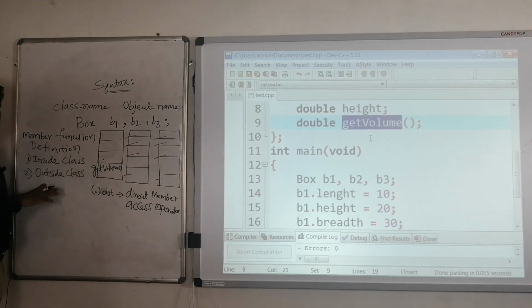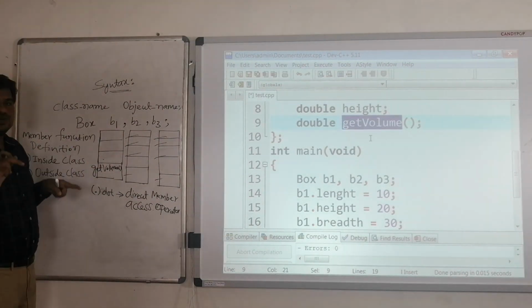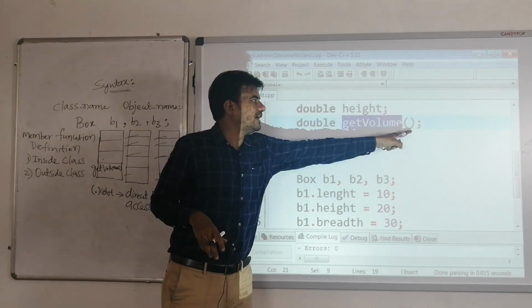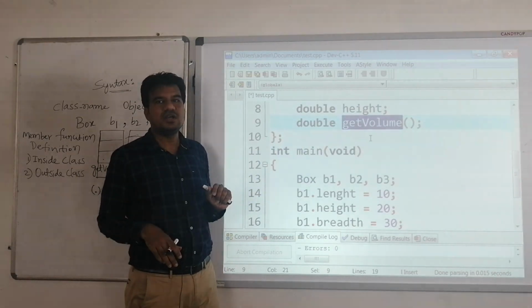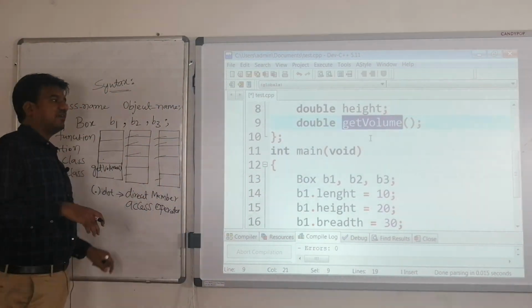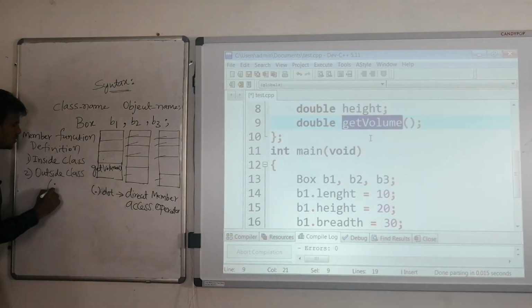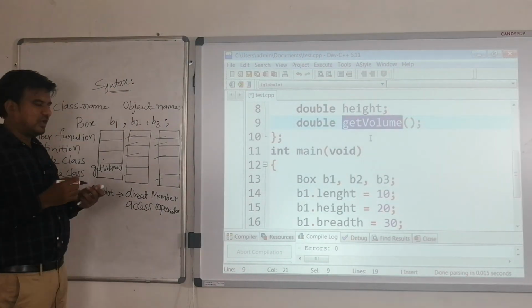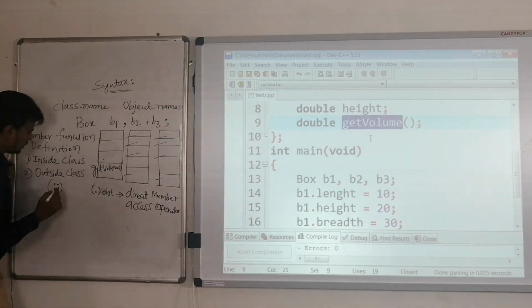Giving the definition inside the class is very easy. Just remove that semicolon at the end and use 2 curly brackets to write the definition of that function. But when you are giving the definition outside the class, we have to use the scope resolution operator, which is 2 colons. Take down the name: scope resolution operator.